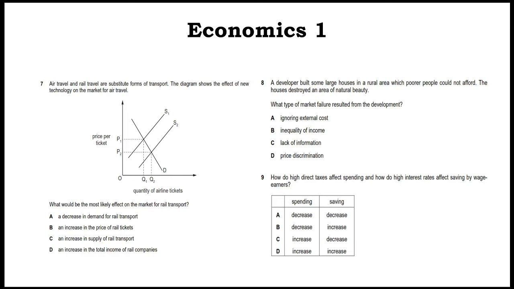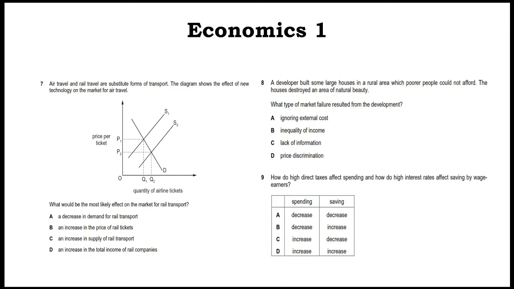Okay, so an increase in the price of rail ticket. When the demand is falling, how come rail ticket will become expensive? An increase not possible because there is no improvement in the rail technology. An increase in the total income of rail companies, how come when the demand is falling? So that is why A is the answer.